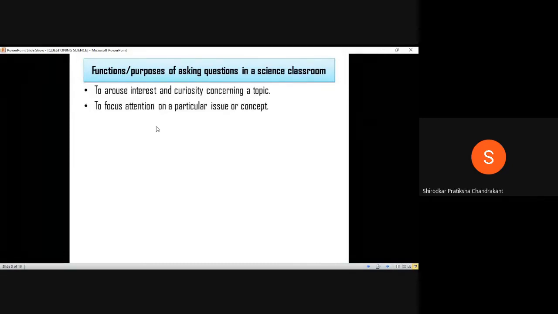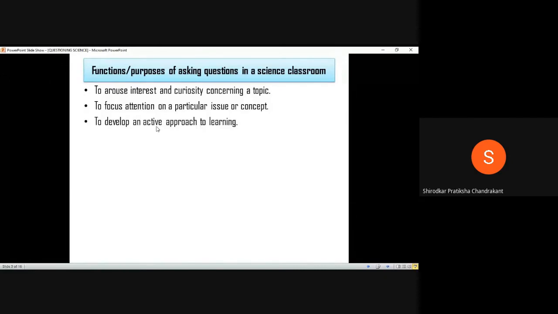Now, the second point is to focus attention on a particular issue or concept. So, suppose you're dealing with a very difficult topic and a part of it is something which you really want to focus on. Okay, so you can have a questioning session or Q&A session with the students so that it can help bring their attention to that particular aspect of the topic. When you discuss something through questioning, it can help us pay more attention to that issue or concept. So it can help you do this as well.